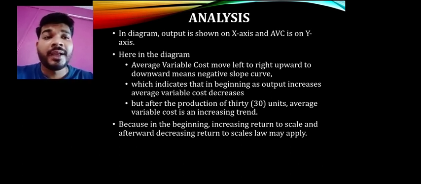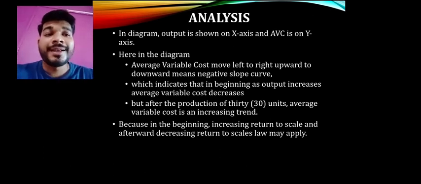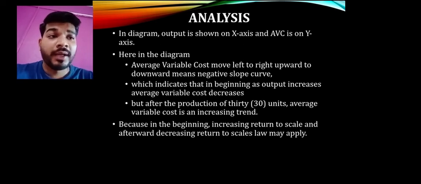So उसको बोलेंगे increasing return to scale, and decreasing return to scale किसको बोलेंगे? जब वो कम हो रहा था, नेगेटिव स्लोपिंग हो रहा था, उसको डिक्रीजिंग रिटर्न बोलेंगे. एंड 30 यूनिट्स के बाद जब वो इंक्रीज हो रहा है उसको इंक्रीजिंग रिटर्न बोलेंगे. That is the simple concept which you have to remember. I hope you are being clear. So this is what all is about the average variable cost. I hope you are getting it understood.